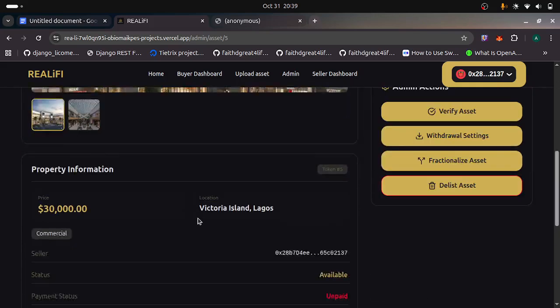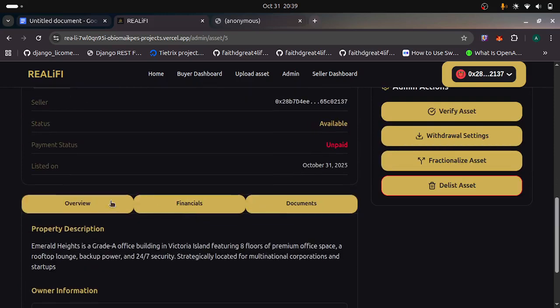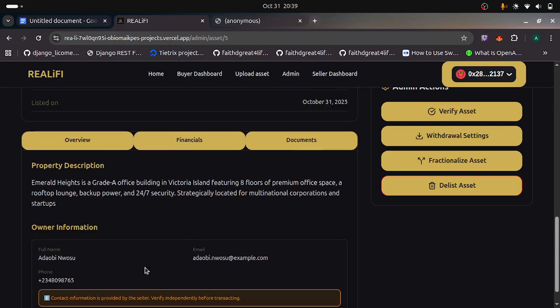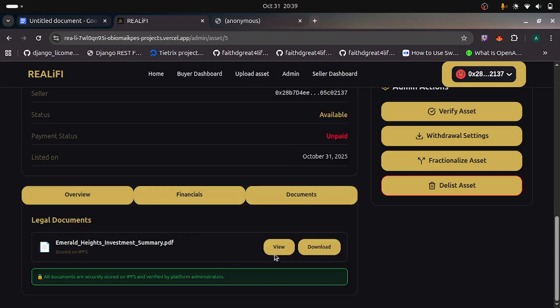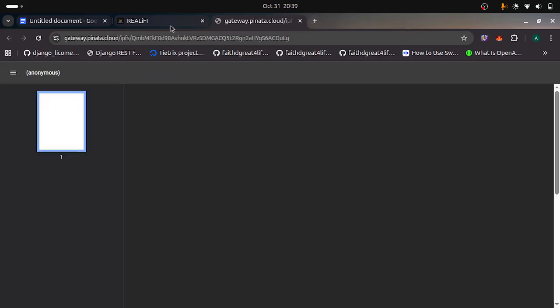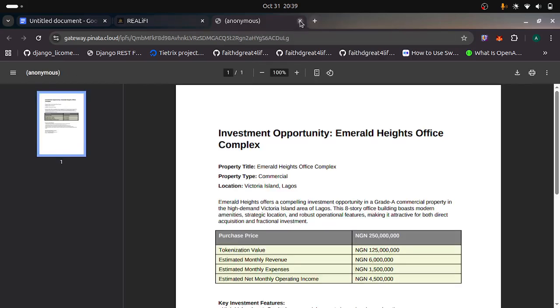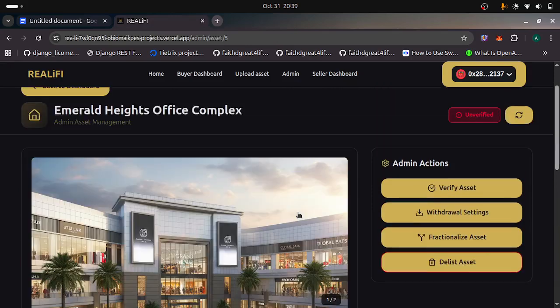As an admin, I can also see all the data about the asset. I have the overview, just like the buyer could see, and the financials, the documents too, everything. I click on view, and this URL is open for me. I can see this PDF I uploaded. You don't have to rush the verification. You go on site to check the asset out, you go with your lawyer. It's the duty of the admin to make sure that the asset is actually a real asset.